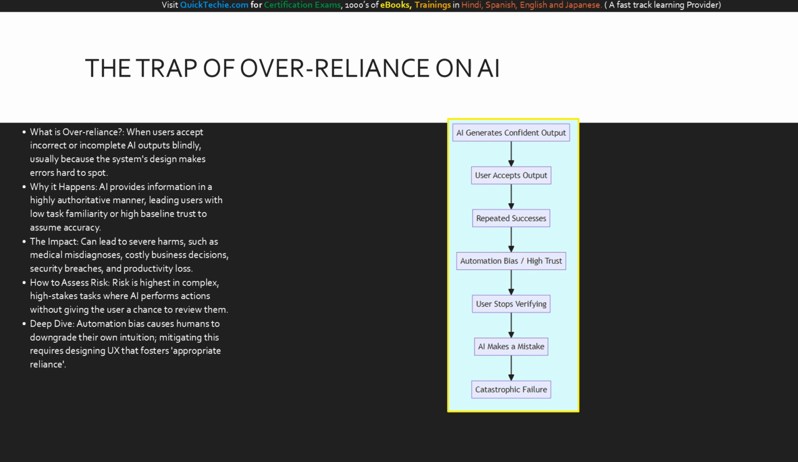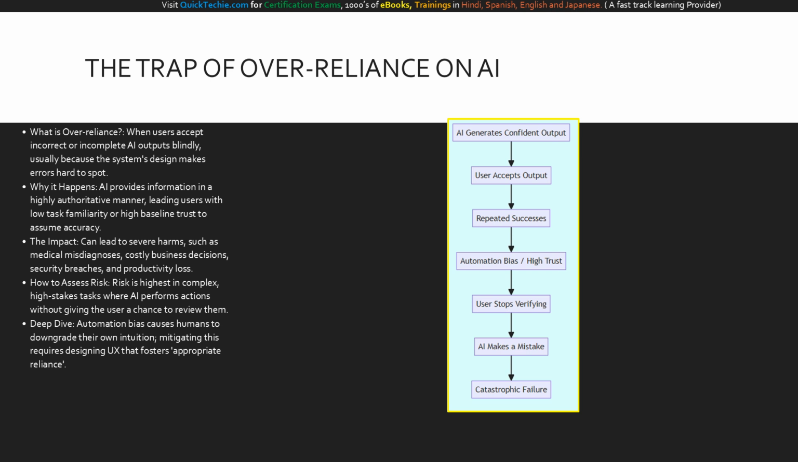This flowchart perfectly illustrates the trap of automation bias. It begins innocently. The AI generates a confident output, and the user accepts it. Over time, repeated successes build a high level of trust. This isn't inherently bad, but it leads to the dangerous node. The user stops verifying the data. They go on autopilot.